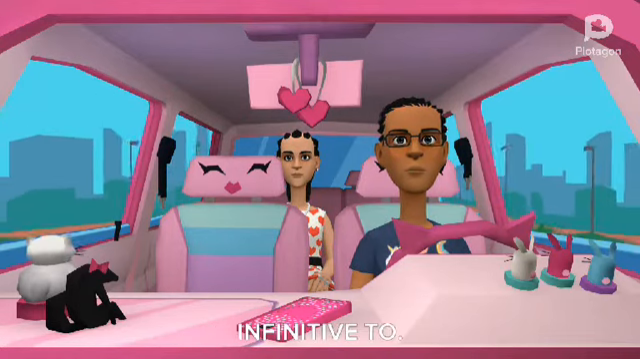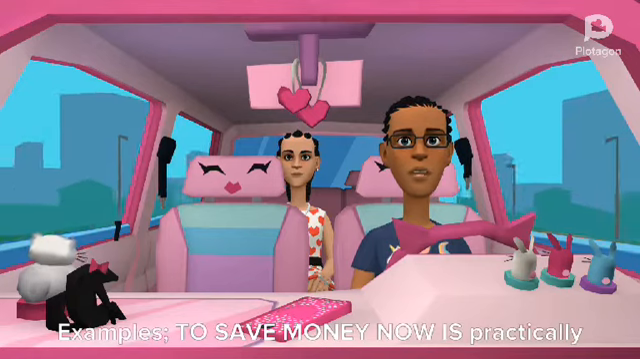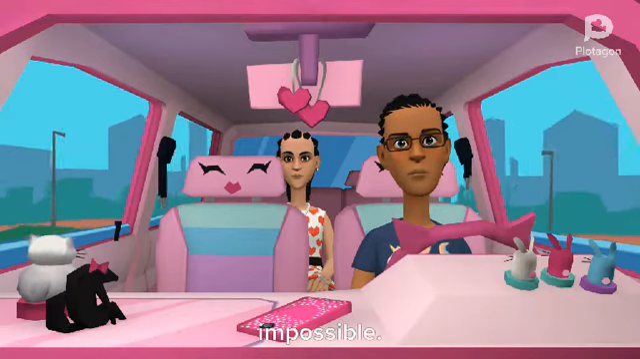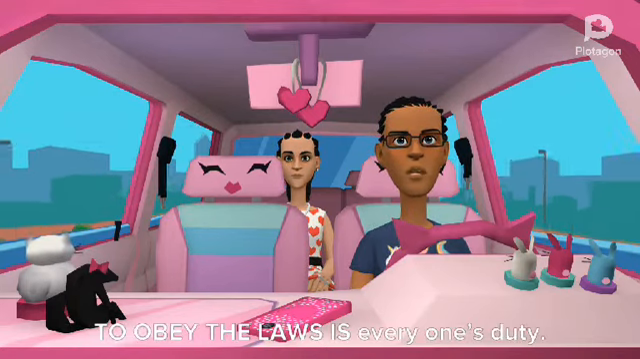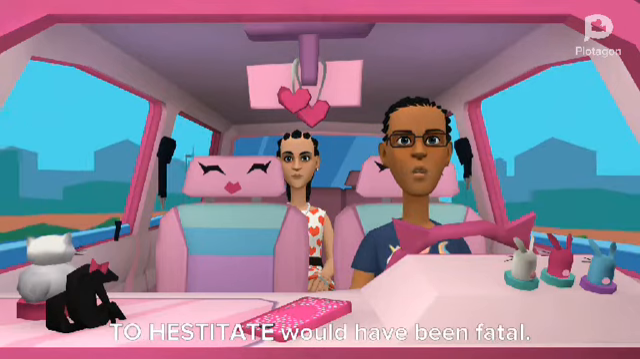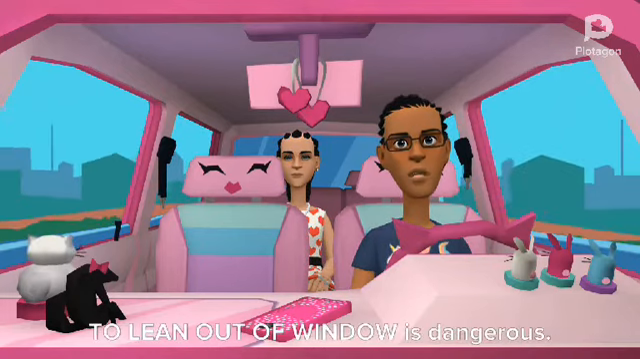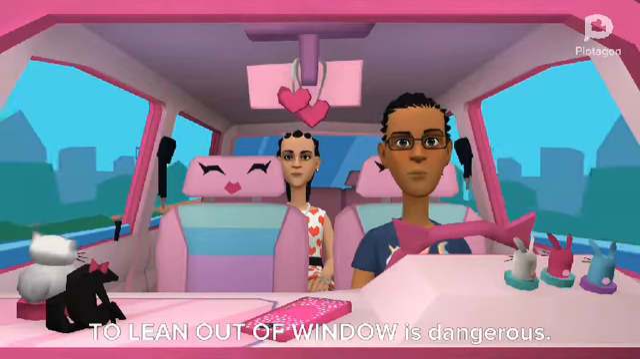Infinitive "to". Examples: To save money now is practically impossible. To obey the laws is everyone's duty. To hesitate would have been fatal. To lean out of window is dangerous.